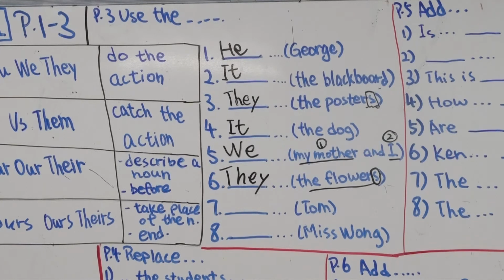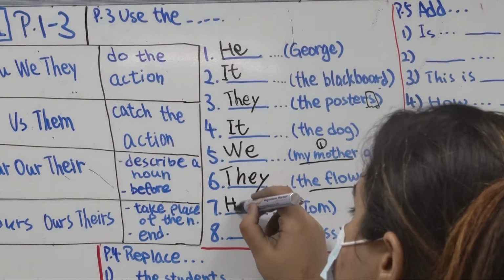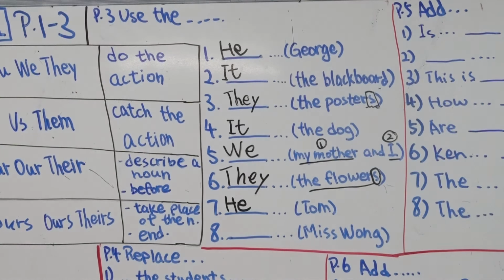Alright, the next one, 7. Space is riding his bike. Tom. So, very easy. Tom is a boy. That's why we use he. Right, he. He is riding his bike.